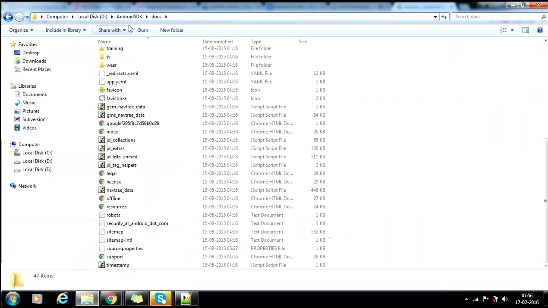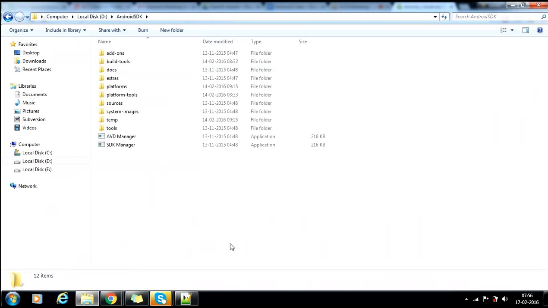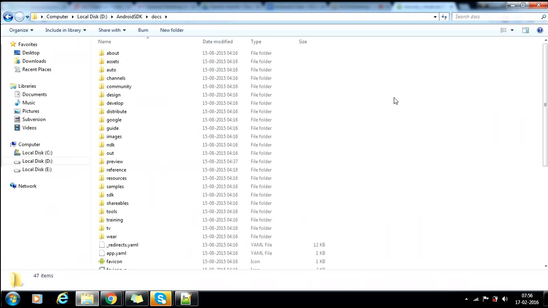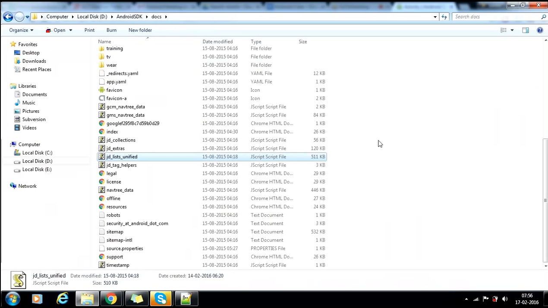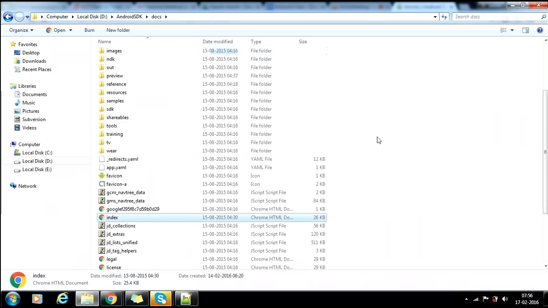You have downloaded your SDK, right? Your SDK is with you. So go to the SDK and here the docs. You need to go here and press next. This is offline. I don't have any internet.